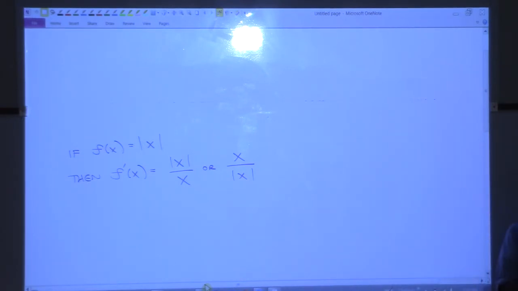I don't recall if that formula is in the formula sheets. I don't think it is, though. You can check under your differentiation rules. Let me see. I don't think it's here. Okay, bonus material.